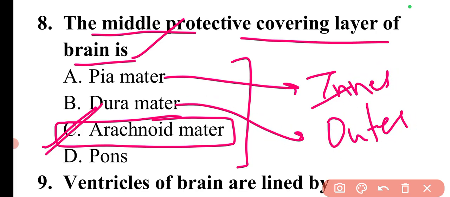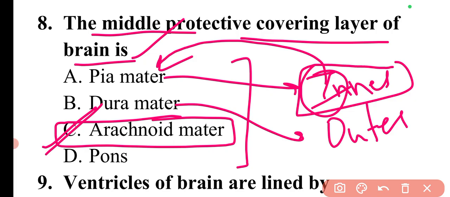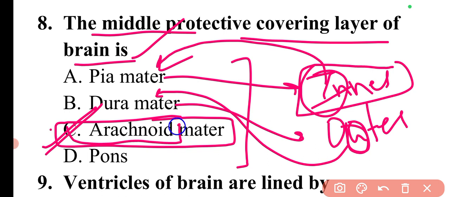It is quite easy to identify. Wherever you find the letter I, that is the inner layer, and where you find the U, that will be the outer layer. And the name with the most alphabets, the longest name, is the middle layer. So that way you can remember this.